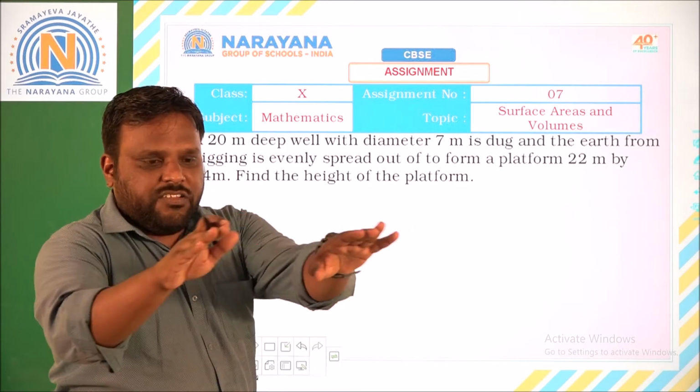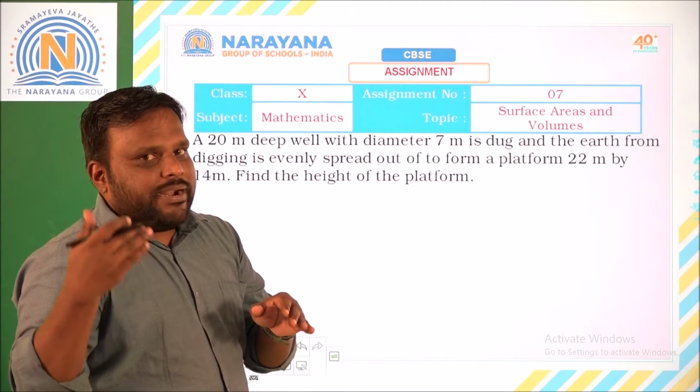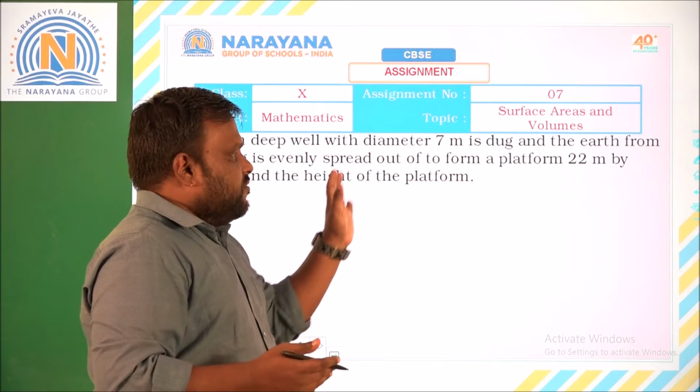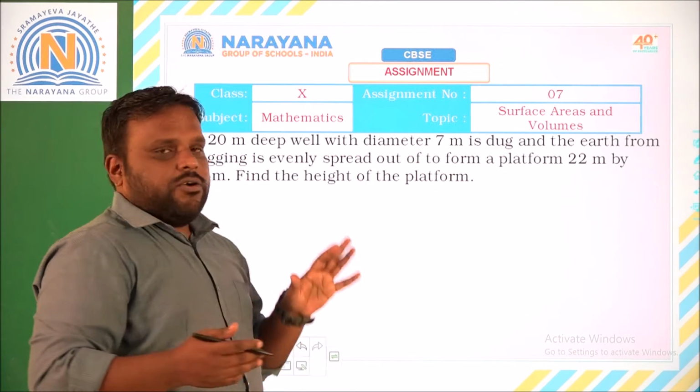Platform is nothing but it is in the form of a cuboid with the dimensions length, breadth and height. So length is 22 is given for you, 14 is given for you. These will be the dimensions of length and breadth. You have to find out the height of the platform.